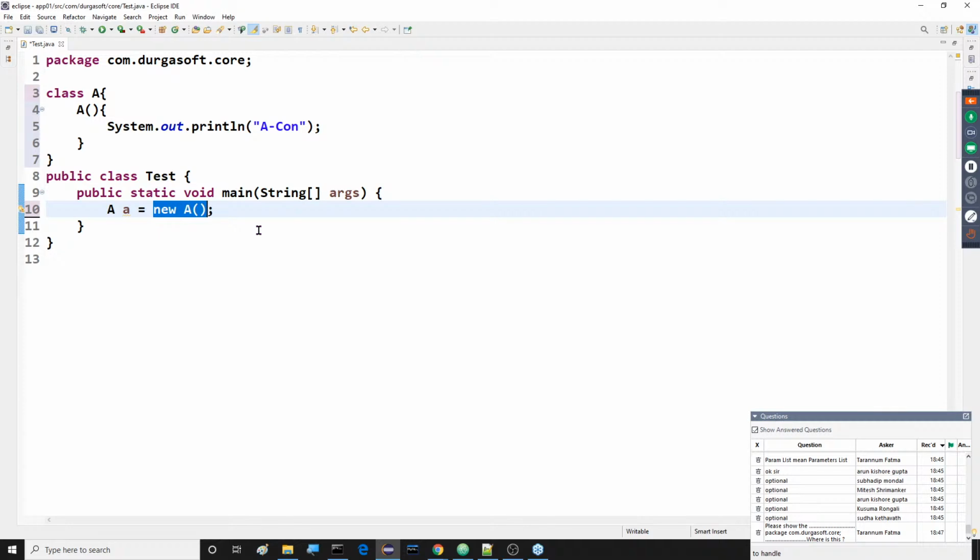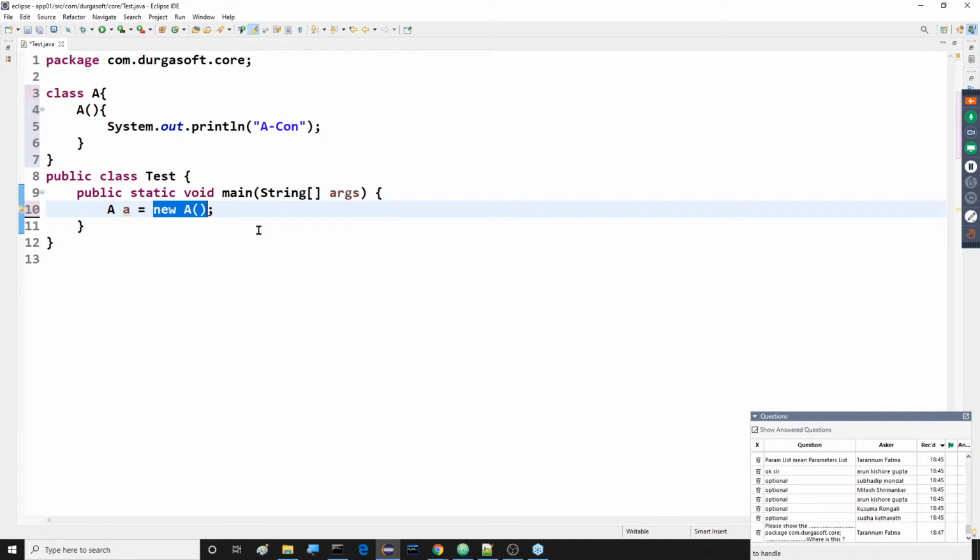This total right side part is used to create an object in memory. Not only the new keyword; the new keyword has functionality, but that functionality requires the constructor internally. How the object is created is the functionality of the new keyword. As part of that functionality, the constructor is also accessed to provide initial values. That's why I said the constructor can be used to construct objects, along with the new keyword. I'm not saying without the new keyword.